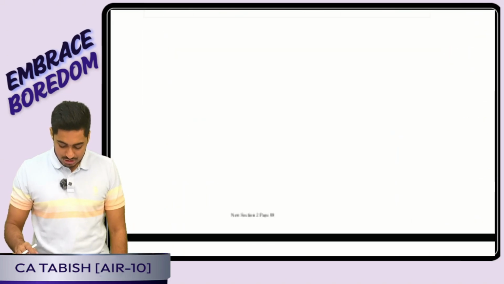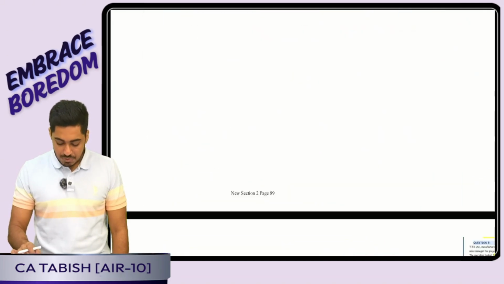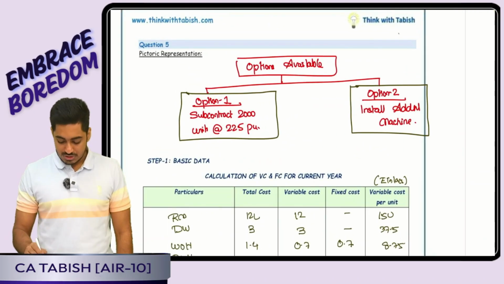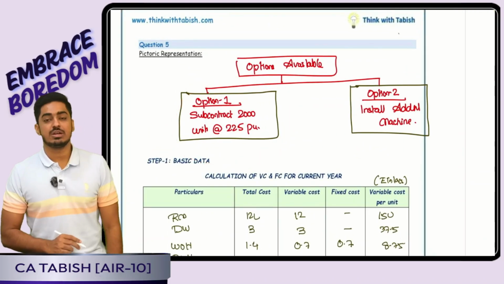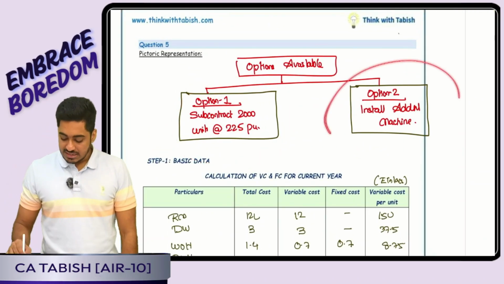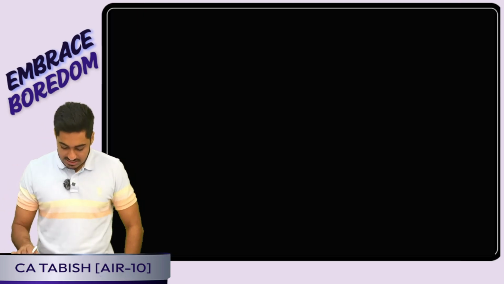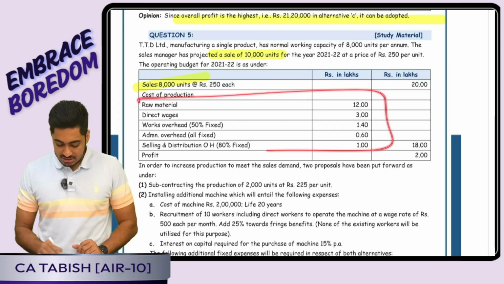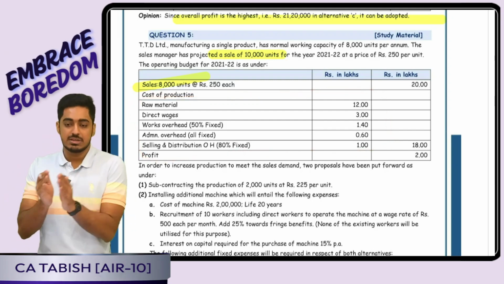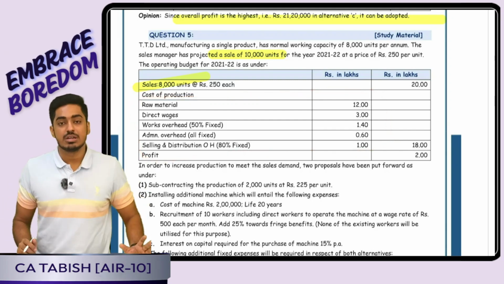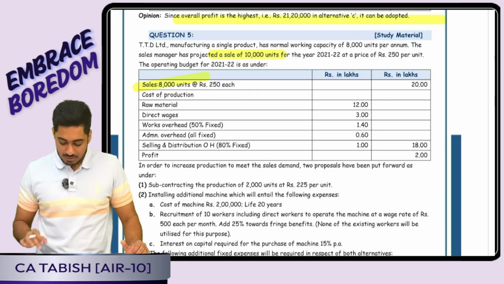The question gave me 2 options. Either I can subcontract my production for 2,000 units, for which I will incur 225 for every unit, or I can install the additional machinery. Looking at the data given, firstly I bifurcated all my cost into variable and fixed. Variable I want on a per unit basis, and I did that. Fixed cost I kept on a total basis.